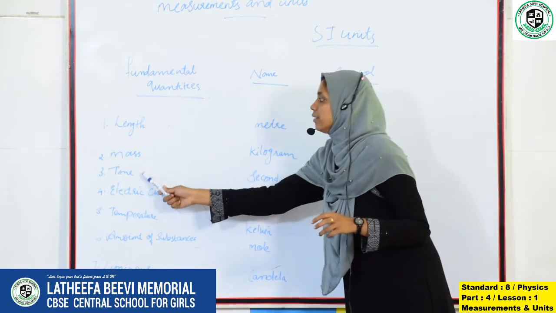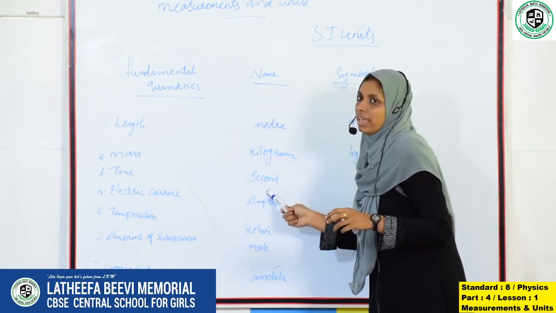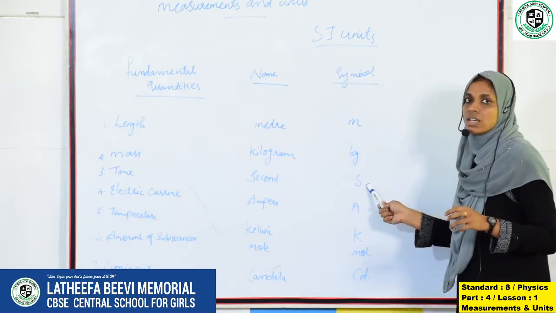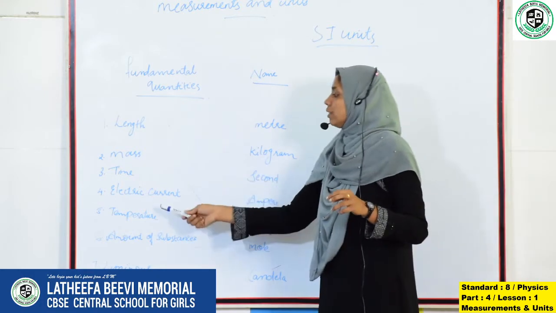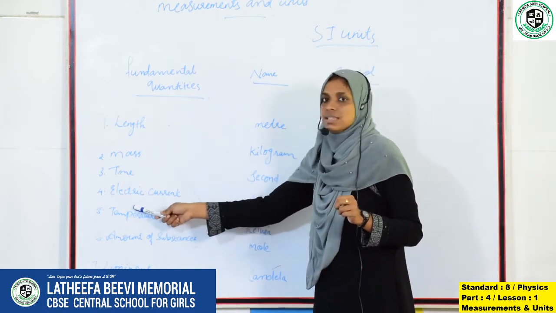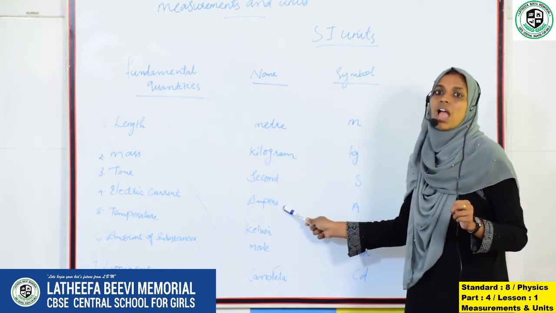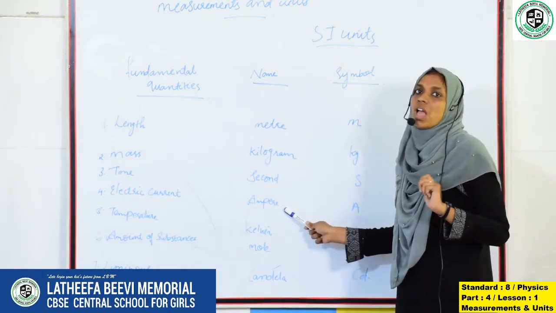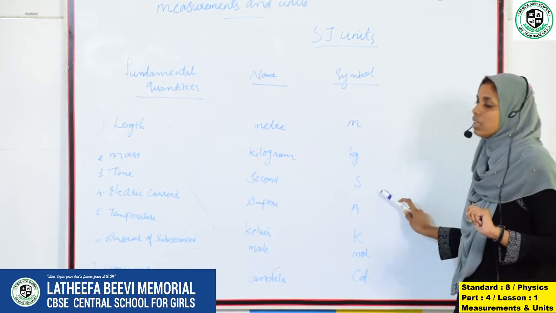Then the third fundamental quantity is time and its unit is second, represented by the small letter s. Then the fourth fundamental quantity is electric current. The unit of electric current is ampere and it is represented by the capital letter A.